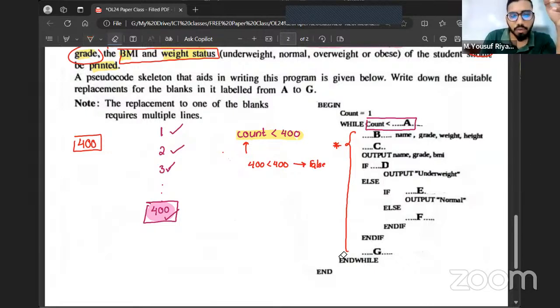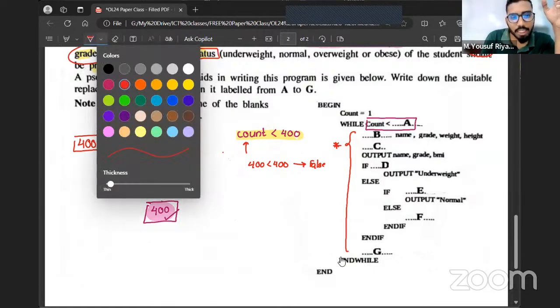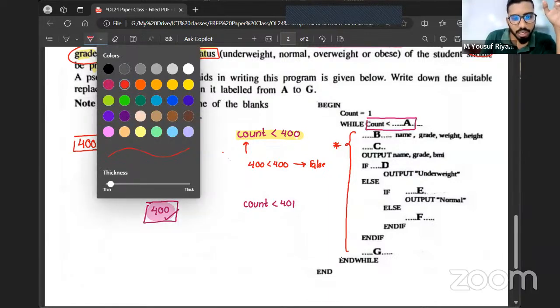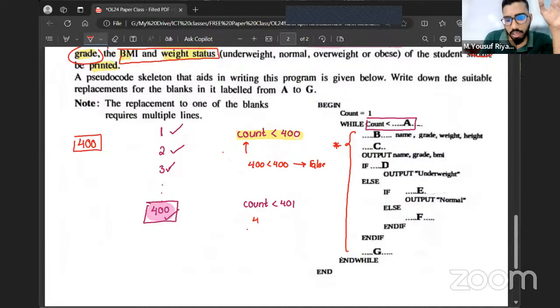Now tell me, instead of using 400, if I use the condition while count is less than 401, and now let's say the value of count is 400, will the loop continue?